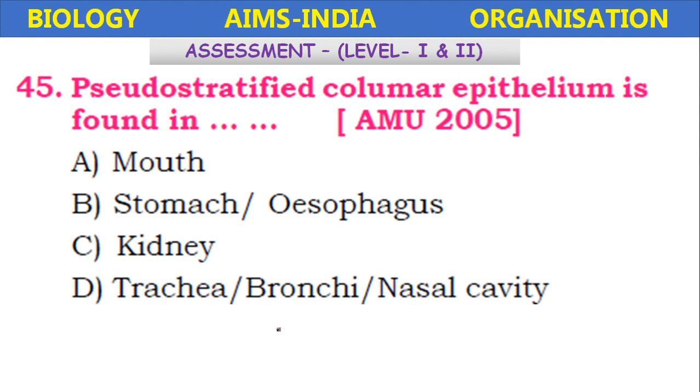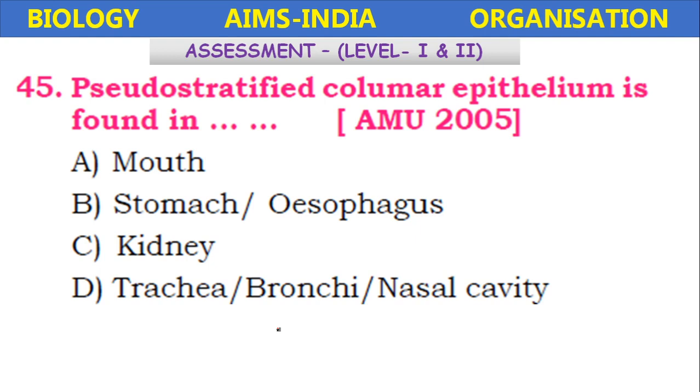Okay, then AIIMS, All India Institute of Medical Sciences. Okay, BHU, Benares Hindu University. So like the different universities conduct the medical entrances. So what are the questions which are repeated in the previous contests?